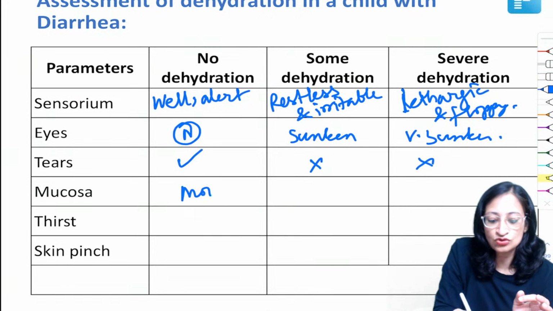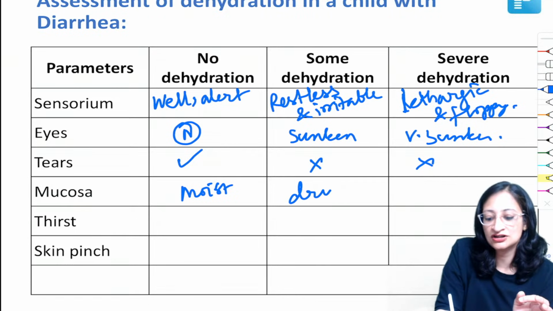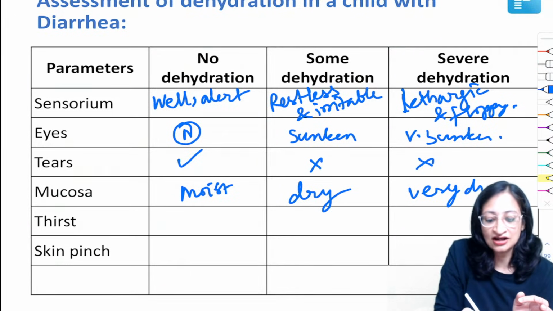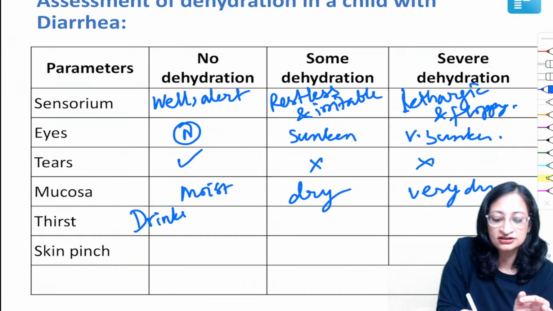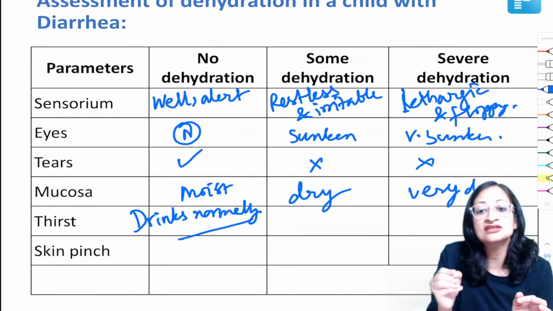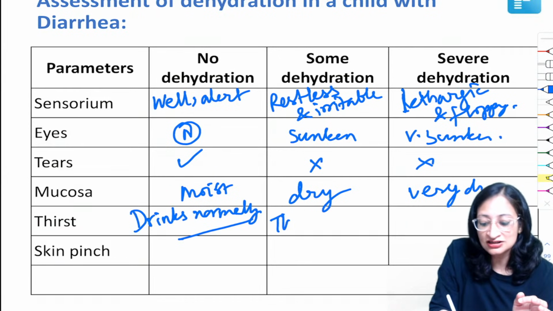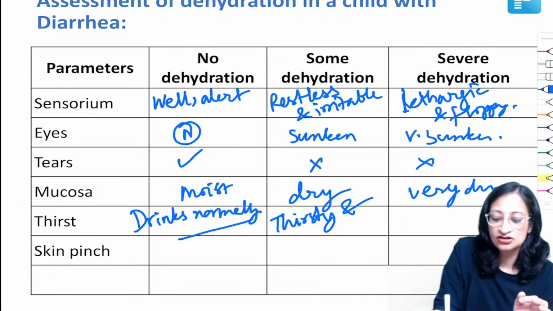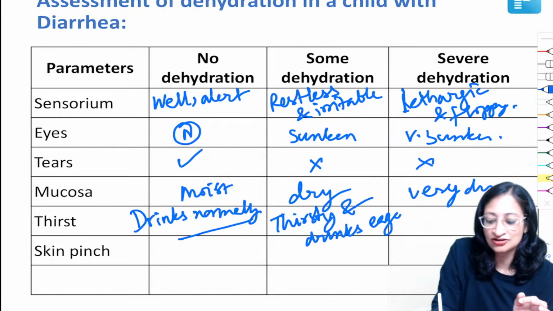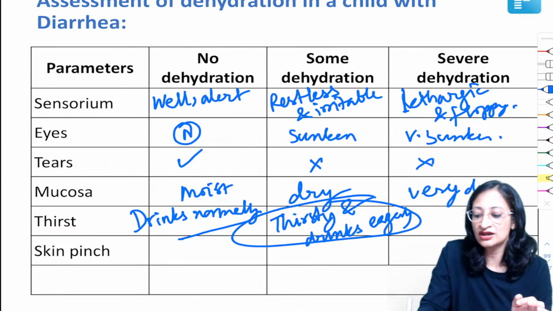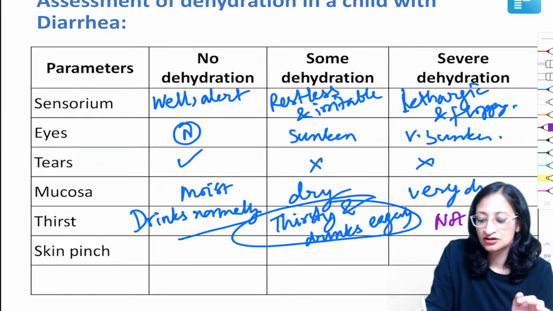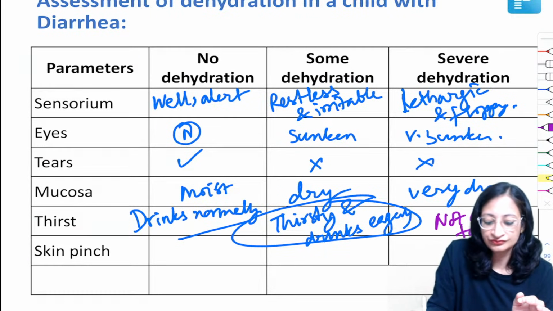Mucosa is moist in no dehydration and it is dry and very dry in severe dehydration. Thirst: the child drinks normally and is not thirsty in no dehydration. But in some dehydration, the child is thirsty and drinks eagerly. Then you think of some dehydration as in the current scenario. While in severe dehydration, the child is not able to drink.